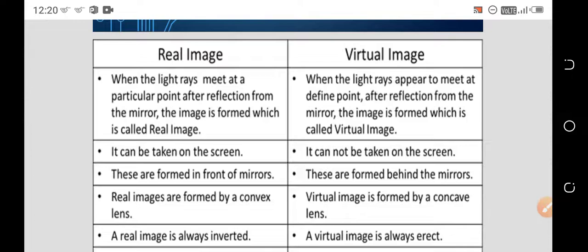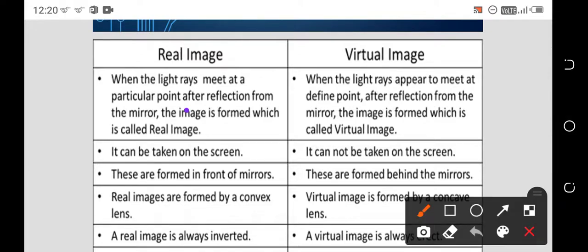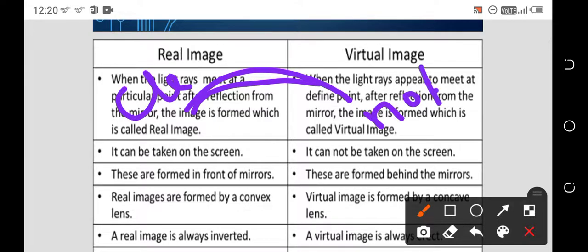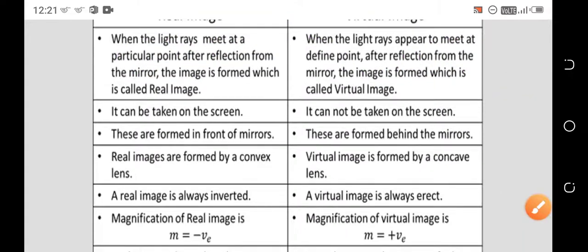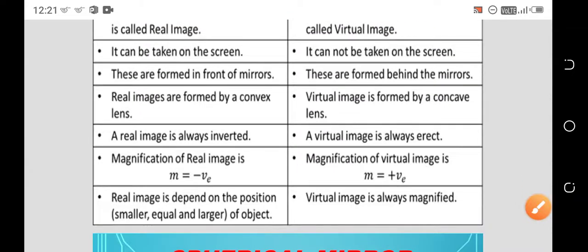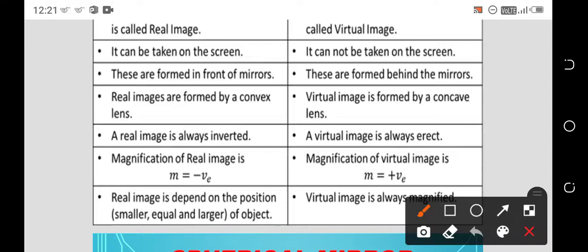But here, when light rays appear to meet at a defined point after reflection, this is quite opposite to the other one. There you will see a clear image. Here you are not finding a clear image, and this image is not observed on the screen. This type of image is nothing but a virtual image. The real image can be taken on the screen, but a virtual image you cannot observe on the screen.